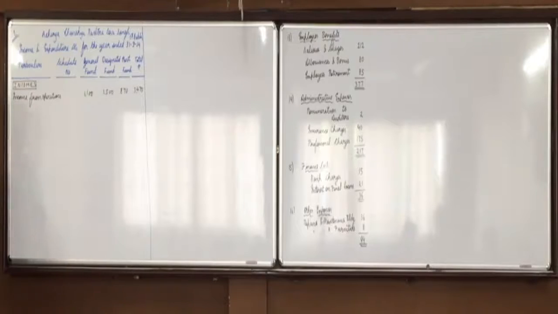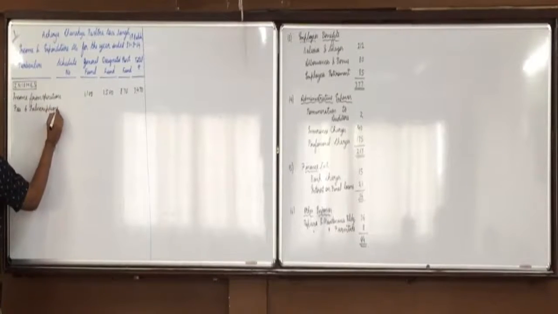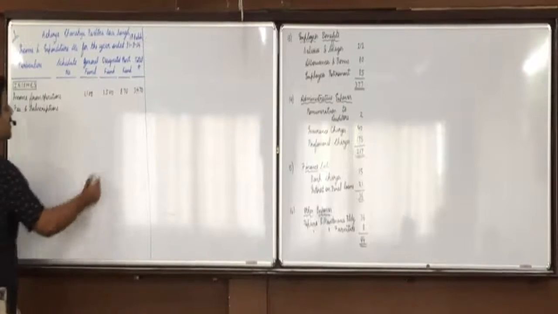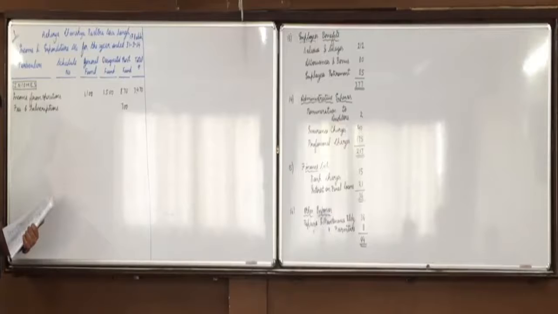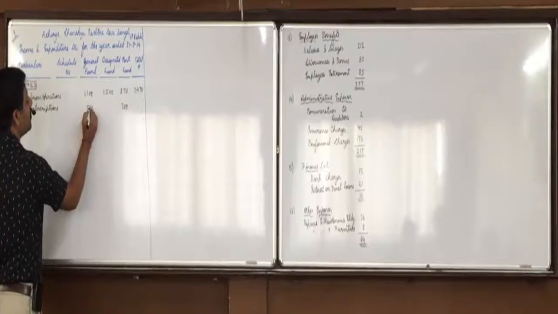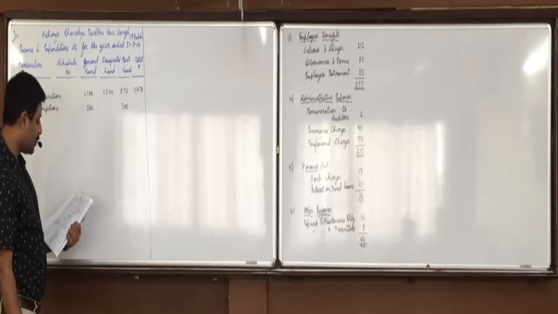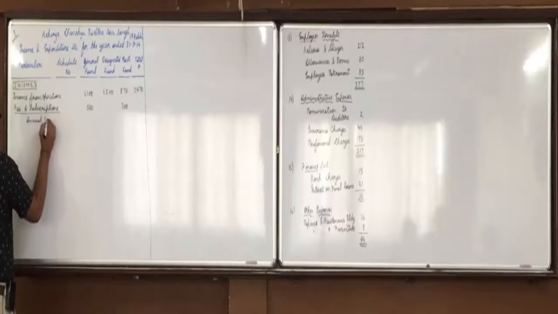Understood this? Then after income from operations, fees and subscriptions. All the items marked as FNS. Can you see seminar fees of restricted fund 700? So in restricted fund column 700. Annual consultant fees from general fund 560, and annual fees for subscriptions of general fund 450.